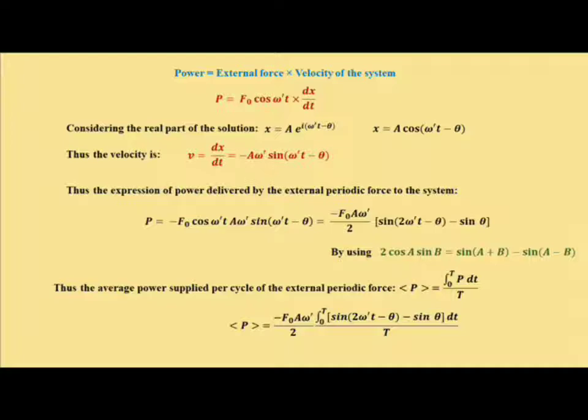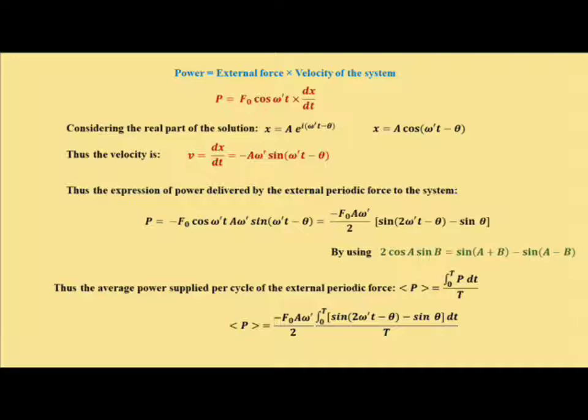Just putting this expression in the expression of power, we have P equal to f0 cos omega prime t into dx/dt. Putting the value of dx/dt, we have P equal to minus f0 cos omega prime t into a omega prime sin(omega prime t minus theta), and the minus sign is there.